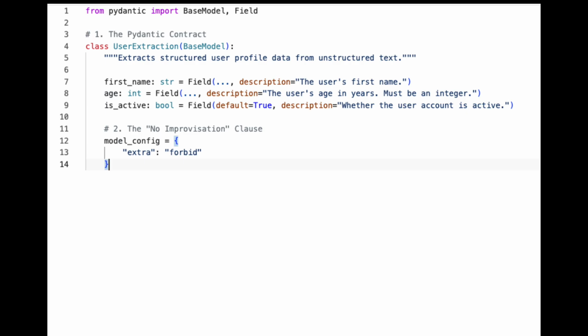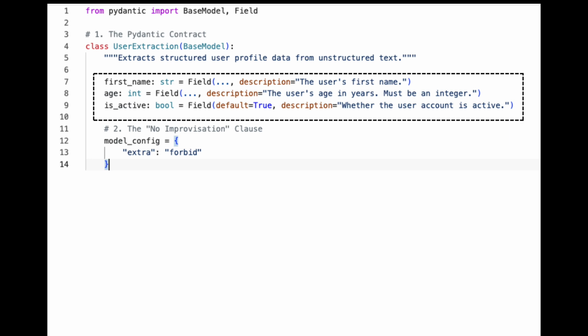We start by writing our contract in Python. We do this by inheriting from Pydantic's BaseModel. Let's say our AI agent needs to read an email and extract a user's profile. Here is how we define the boundaries. Look at the field definitions. Notice how we are providing explicit descriptions.